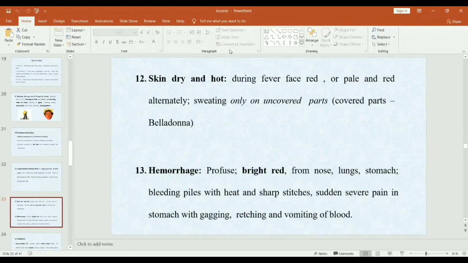Next keynote is hemorrhage. There is a profuse bright red hemorrhage from nose, lungs and stomach. Also bleeding piles with heat and sharp stitching pain. Sudden severe pain in stomach with gagging, retching and vomiting of blood.